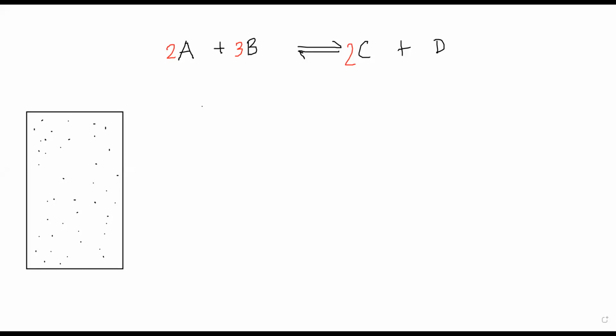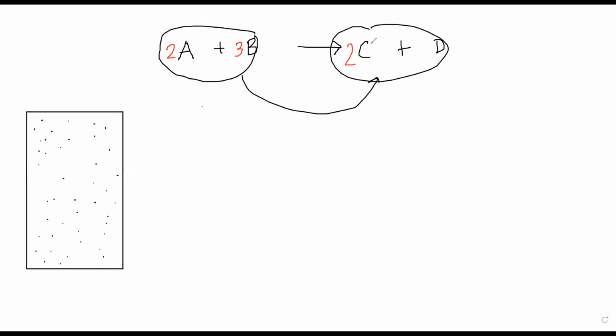Now assume that this reaction is an irreversible reaction. This is not a reversible reaction. So what will happen in this case is that at one point of time, all the A and B will be converted into C and D. And when this happens, we say that the reaction has undergone completion, and at that time there will be 100% C and D and 0% A and B, that's 100% products and 0% reactants.